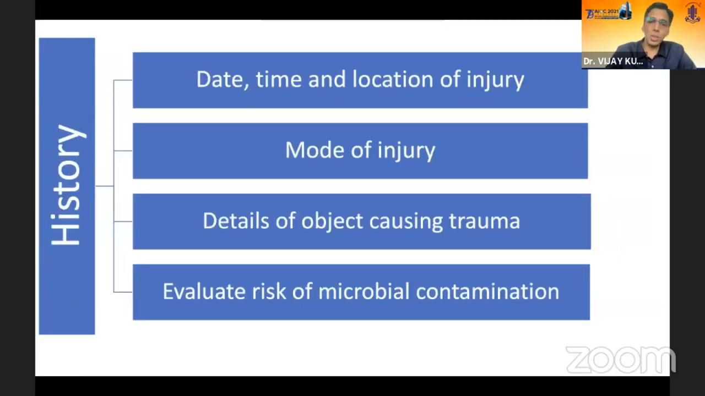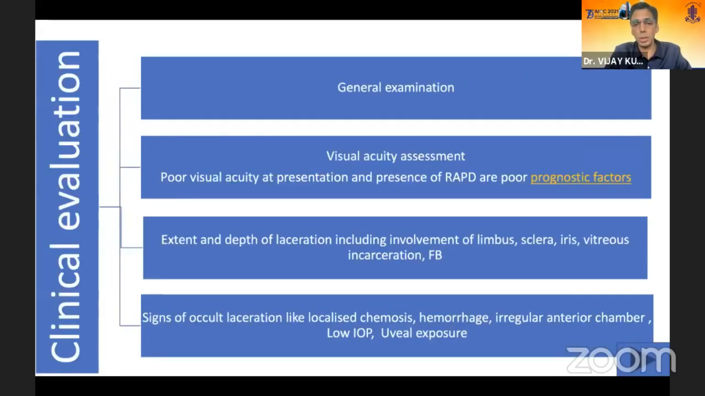We have to assess the history, and clinical evaluation has to be done very carefully in all these patients. We should note the date, time, and location of the injury, and the history of the object which has caused the trauma. We should also evaluate the individual for risk of any microbial contamination. General examination is very important, to rule out any life-threatening conditions. Visual acuity assessment at presentation is a prognostic factor. Presence of RAPD gives a poor prognosis.